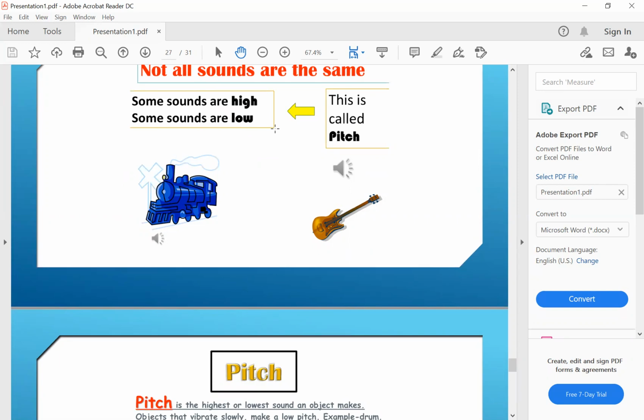The lion, for example, will produce a low pitch or harsh sound because its vocal cords vibrate slowly.